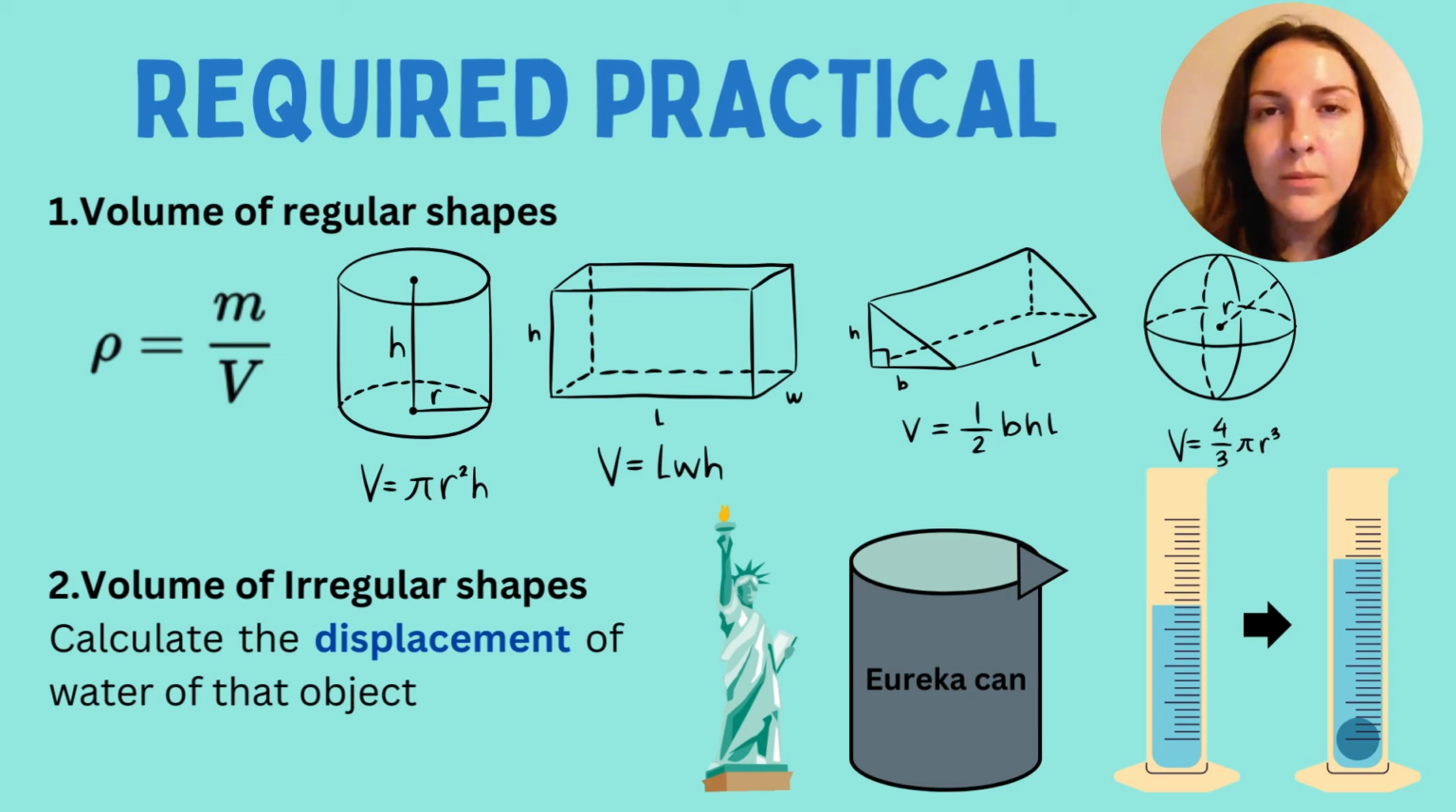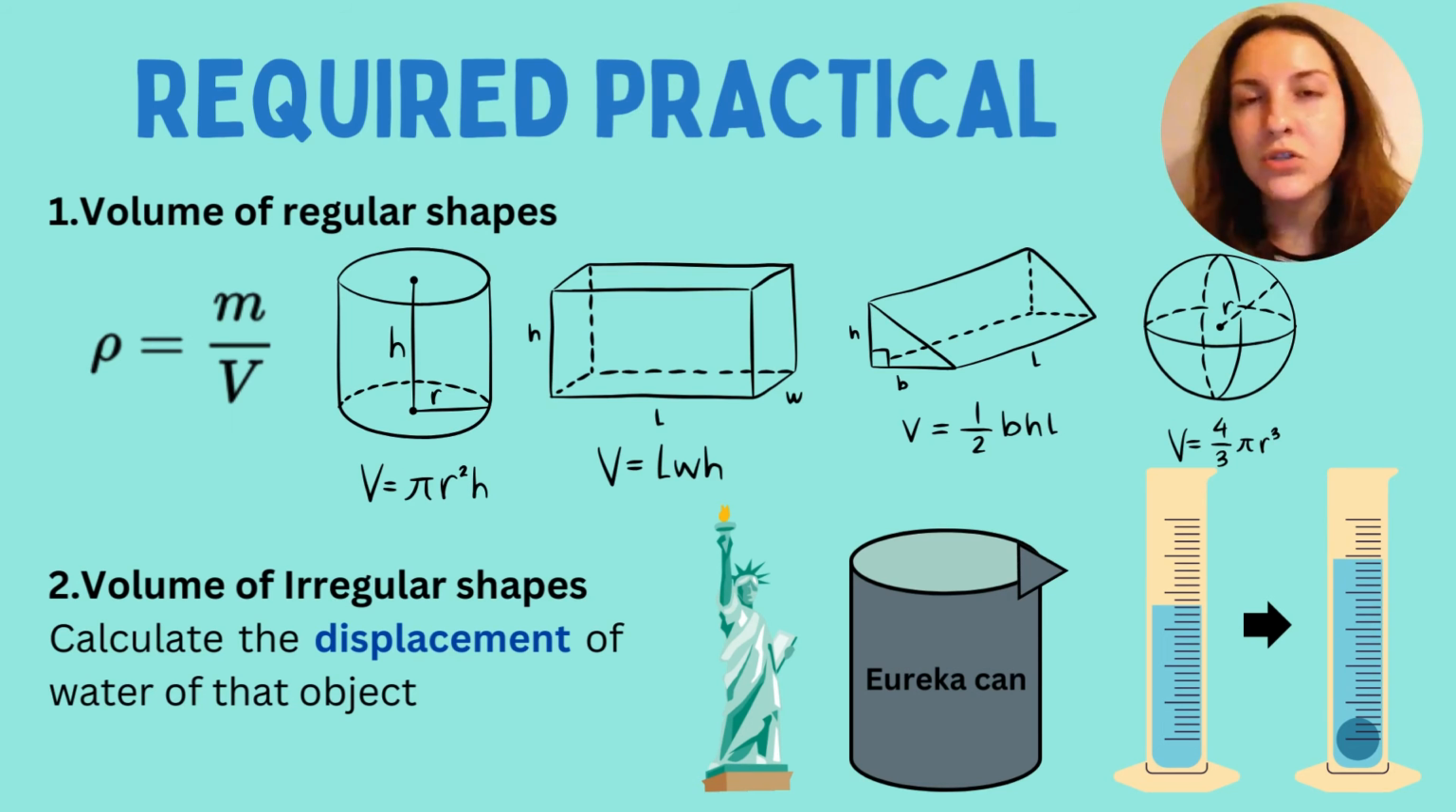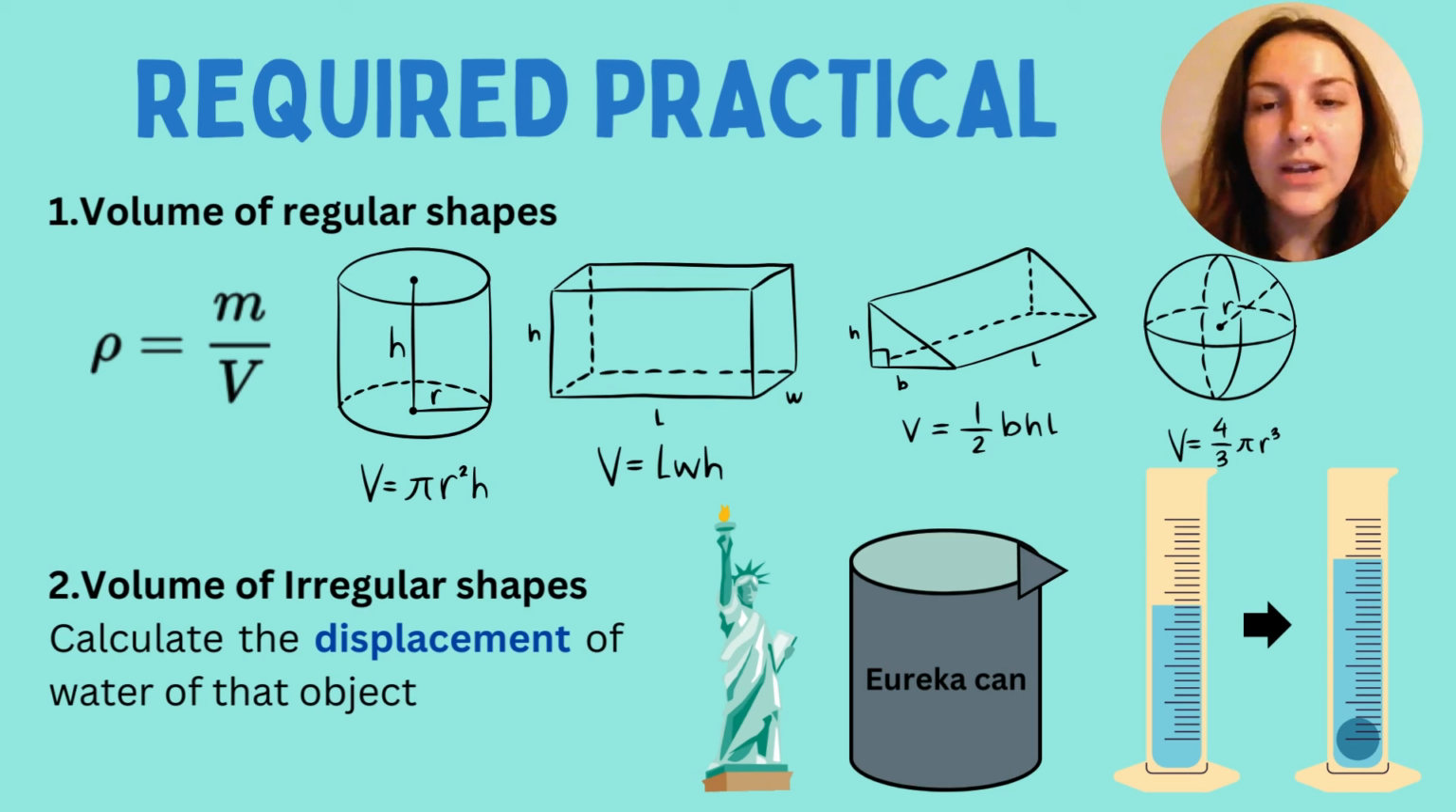All you'd need to do is fill up the measuring cylinder with some water and record the initial reading, place the irregular object inside the measuring cylinder, and then record the final reading. To work out the difference of the two, take the biggest reading minus the smallest one, and that displacement reading is the volume of the irregular object. And that's what you're going to use when you put it into the equation afterwards.